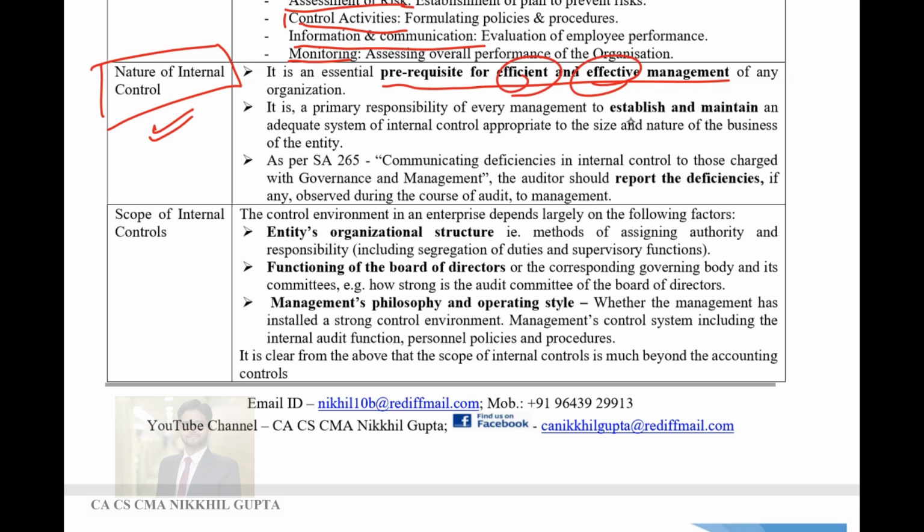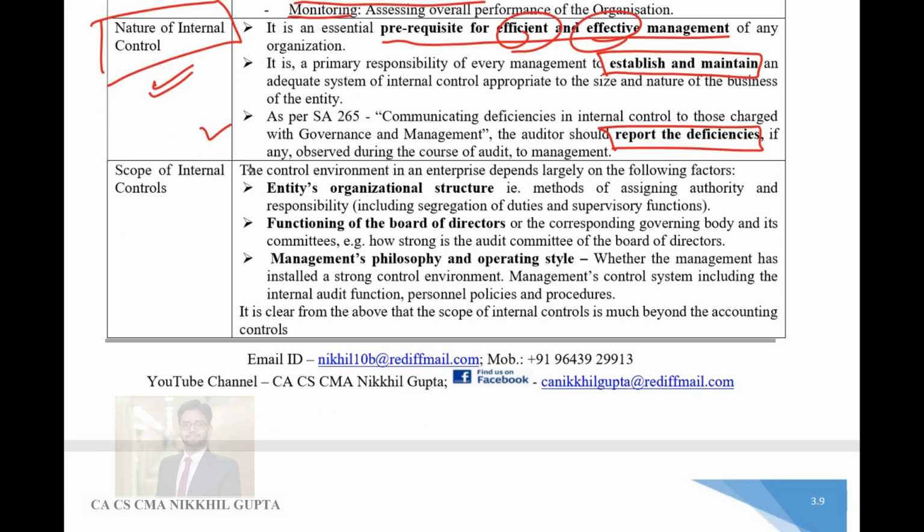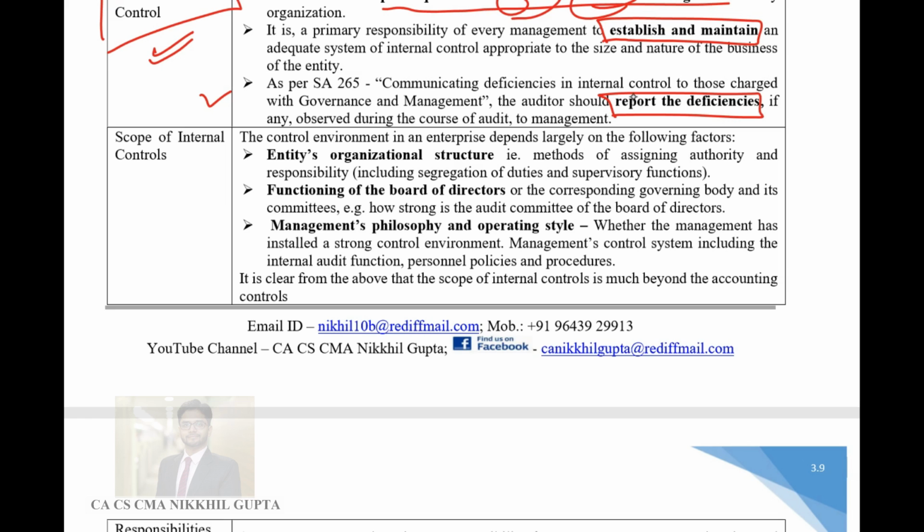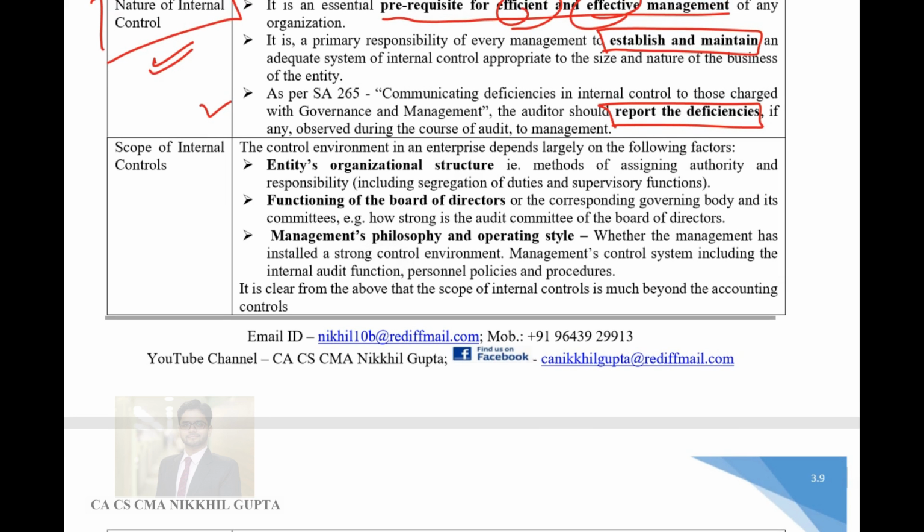The primary responsibility of every management is to establish and maintain an adequate system of internal controls. Then you need to report the deficiencies. Management should report the deficiencies to the people who are charged with governance, that is the high top end officials of an organization. Management should communicate these to the top level management.